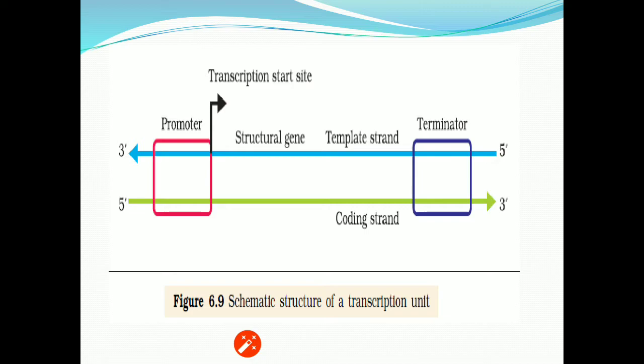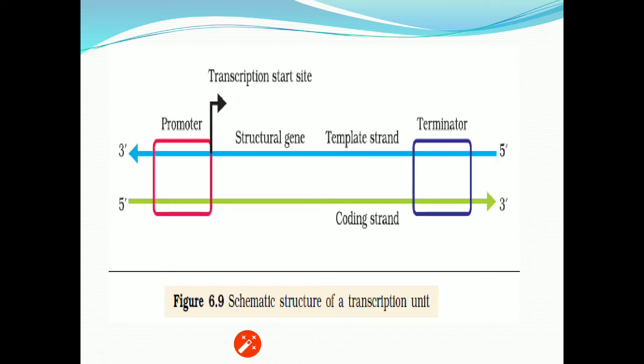The promoter and the terminator are located towards different ends of the coding strand, which decides it. At the 5 prime end of the coding strand is the location of the promoter, and at the 3 prime end of the coding strand is the location of the terminator.